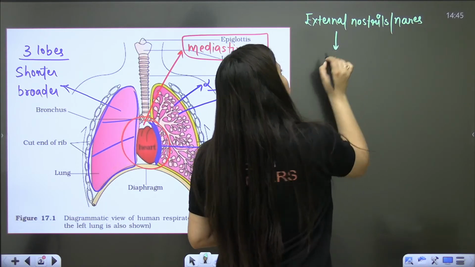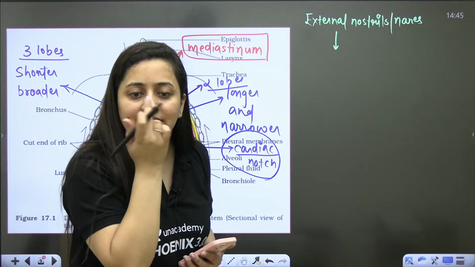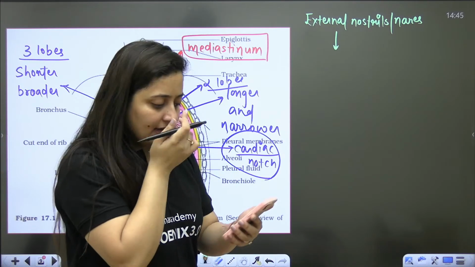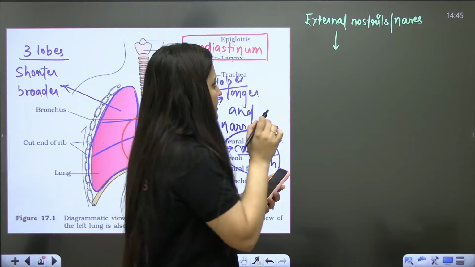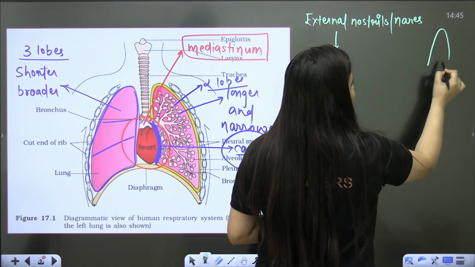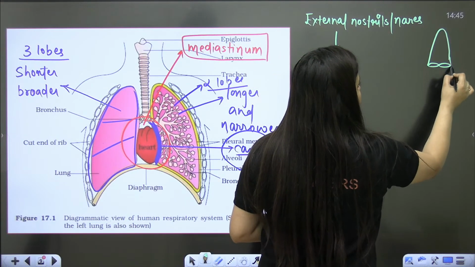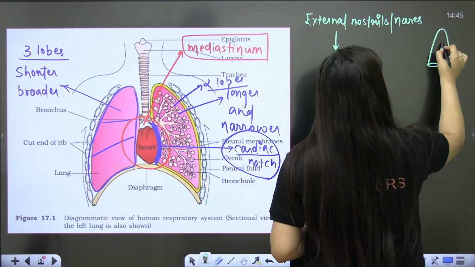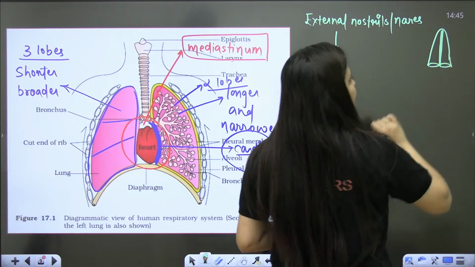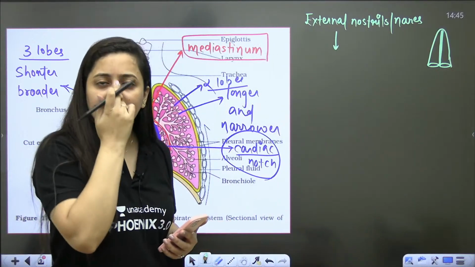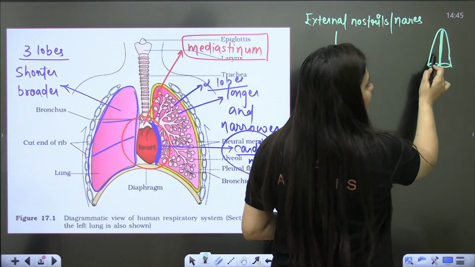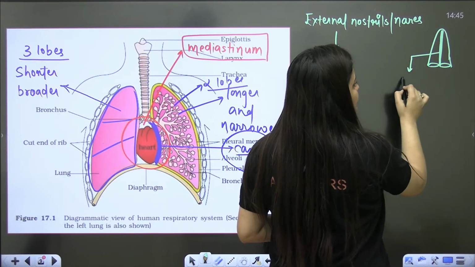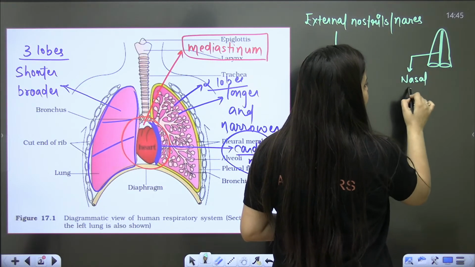Then this nose, it is the nasal cavity. Let's say this is your nose: external nares, then the nasal cavity. It is having a septum in between, and that is why we will see two nasal chambers here. So this is the nasal septum here.